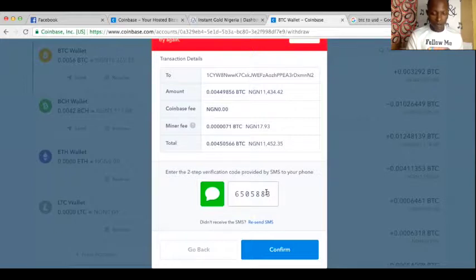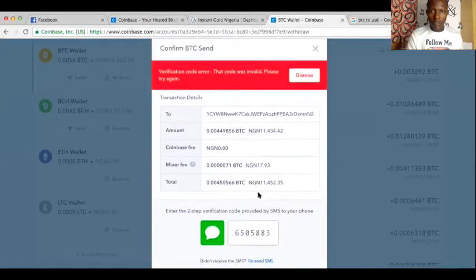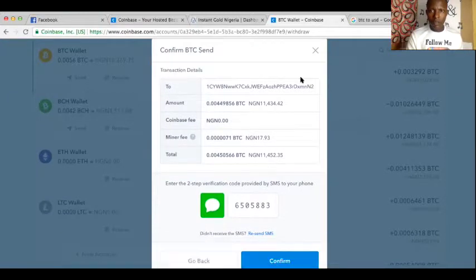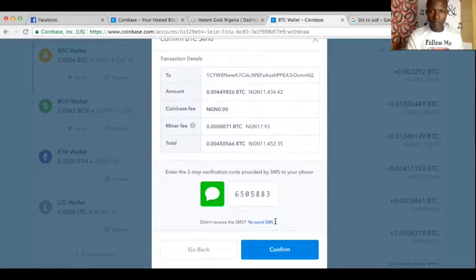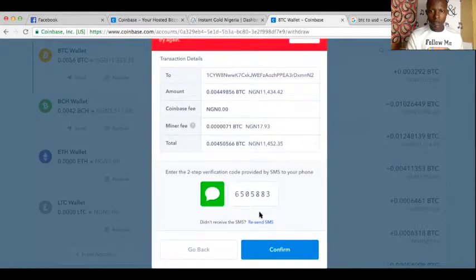So this is the verification code that was sent. Okay. Alright. Let me set this. That's exactly the code that I have.